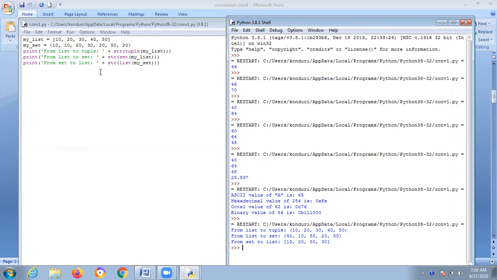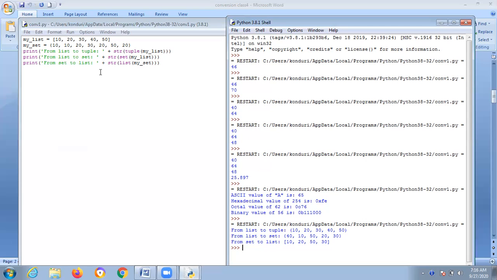And you might have some doubt. A set does not follow any proper order. From set to list, list means square brackets only. 10, 20, 50, 30. Set to list: 10, 20, 30, 50.